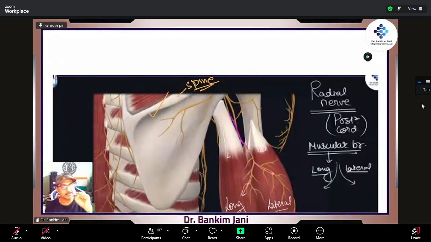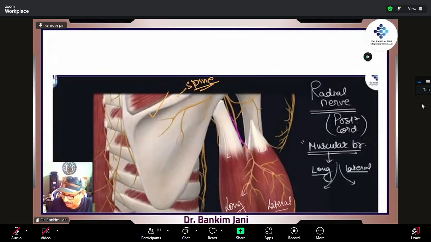Mixed nerve means it has a muscular component as well as a cutaneous, sensory component supplying the skin. When we have both sensory and motor components, it is called a mixed nerve. So the muscular branch of the radial nerve supplies the long and lateral heads of triceps.